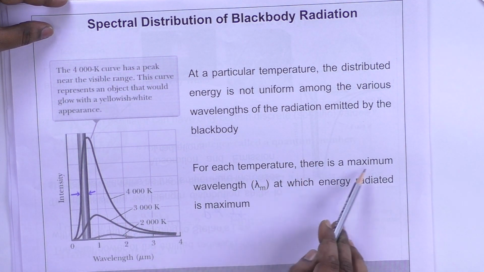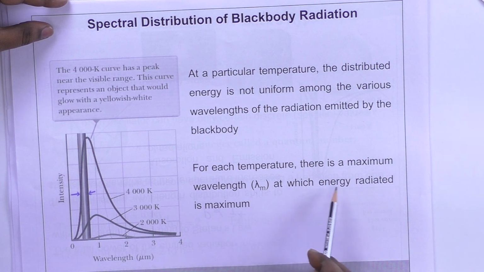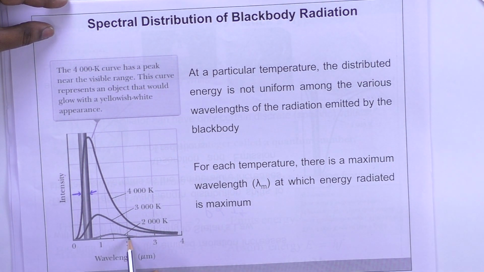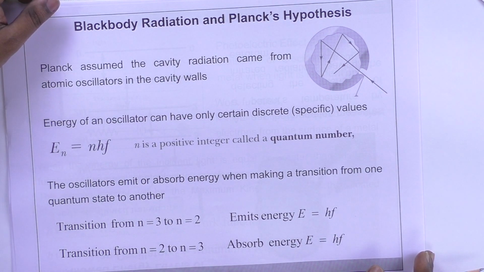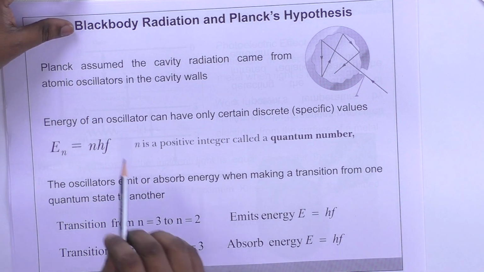For each temperature, there is a maximum wavelength lambda m at which the energy radiated is maximum. For example, this one is 1.5 micron. This is the wavelength at which the energy is maximum. If you go to 2 micron, it is lower. Here it comes around 1 micron. Here it comes around 0.5 micron. As I already pointed out, all the theories based on classical physics failed to explain the black body radiation. So Planck took a new idea to explain the black body radiation.